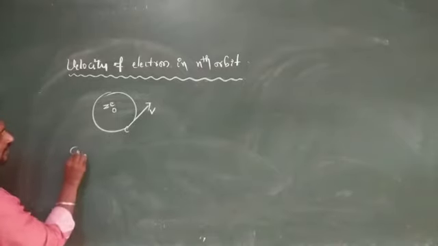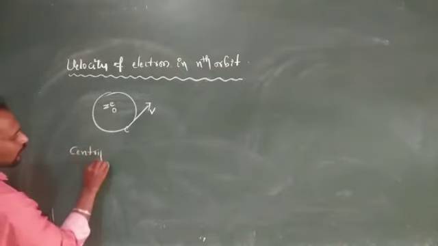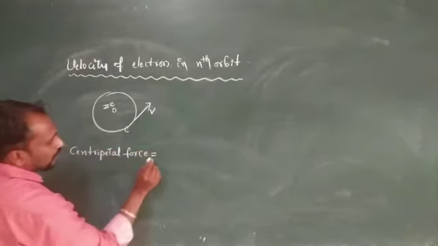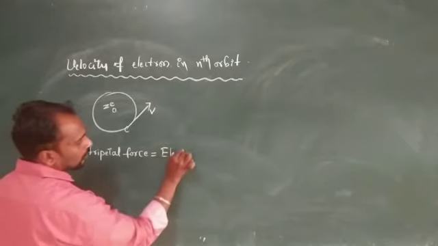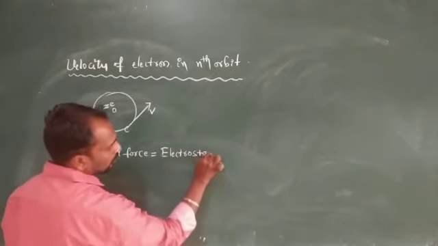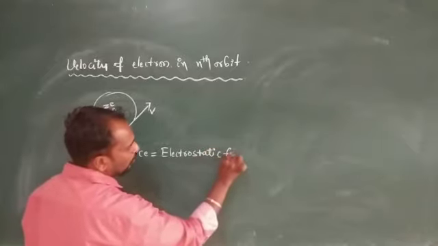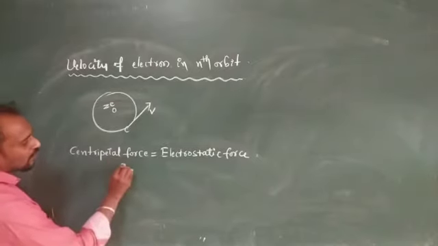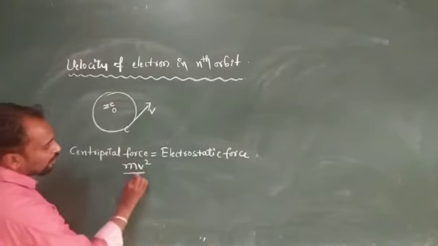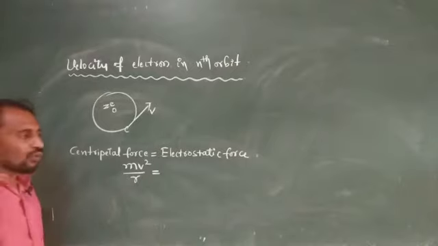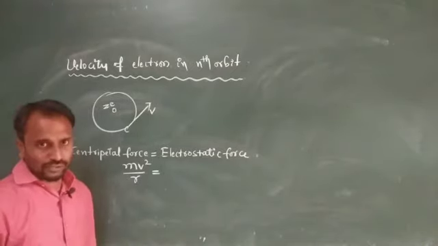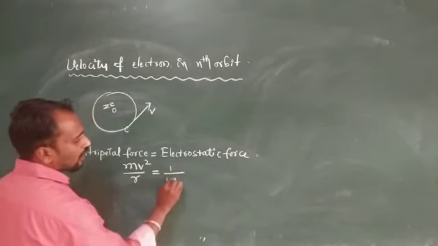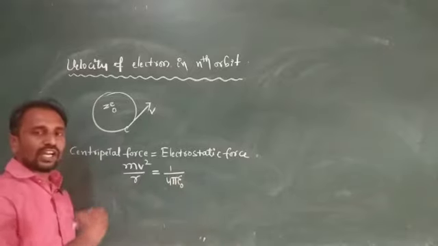So the centripetal force is equal to the electrostatic force. The centripetal force is mv square divided by r, and the electrostatic force is the Coulomb force, 1 by 4 pi epsilon naught q1 q2 divided by r square.